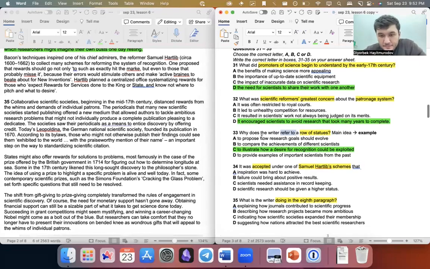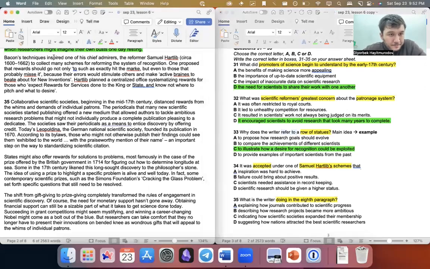Bacon's techniques inspired one of his chief admirers, reformer Samuel Hartlib, to collect many schemes for reforming the system of recognition. One proposed that rewards should go not only to those who exactly hit the mark, but even to those who probably miss it.